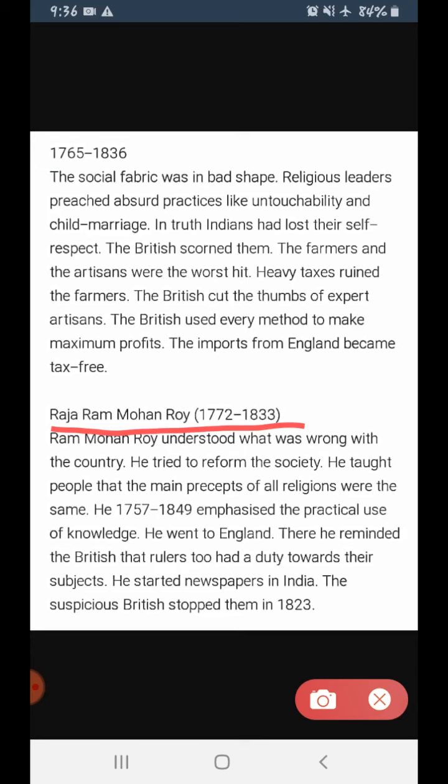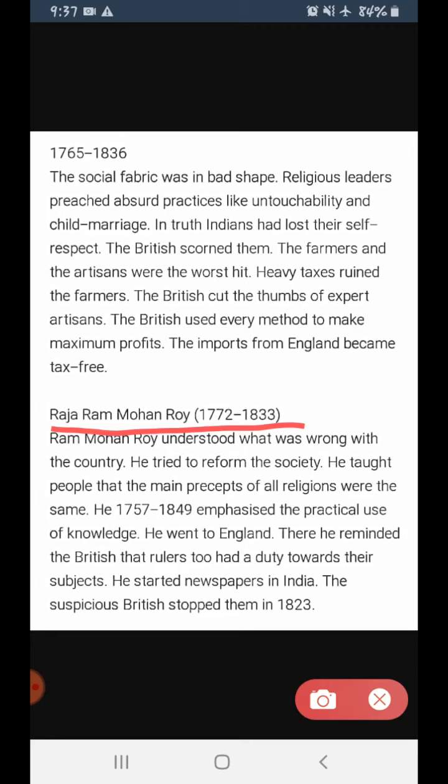This man was an educated man and he was a man with great values. He was a very good human being. He could easily understand what was wrong with the country. कि country में क्या चल रहा है उसे बहुत अच्छे से पता था.